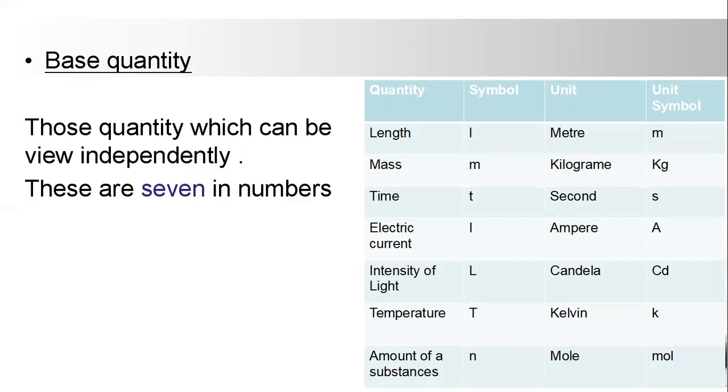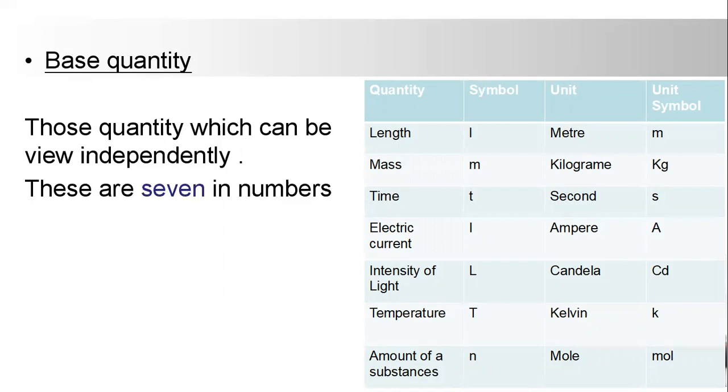It has other units also, degree Celsius and degree Fahrenheit. The SI unit of temperature is Kelvin, so we will use Kelvin. The other units are also used, but the SI unit is Kelvin, although it is related to the other units. Kelvin and Celsius are related. Kelvin and Fahrenheit are also related.